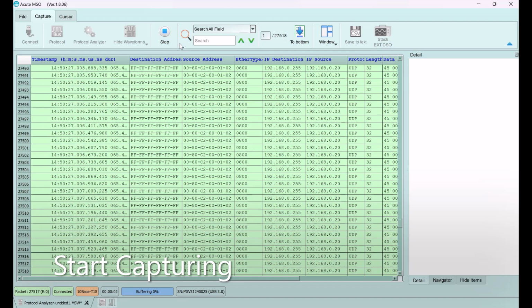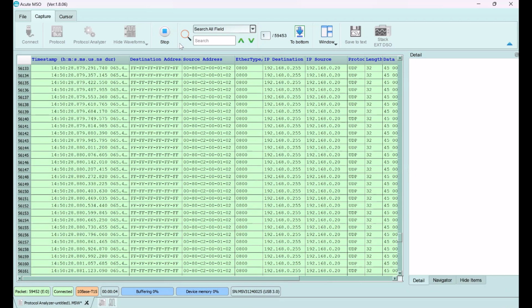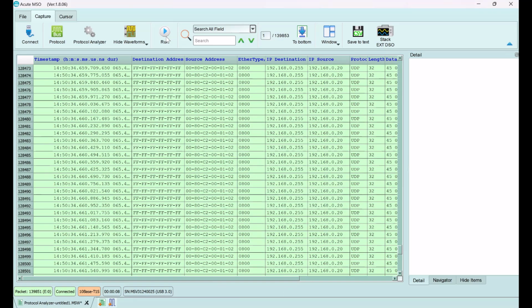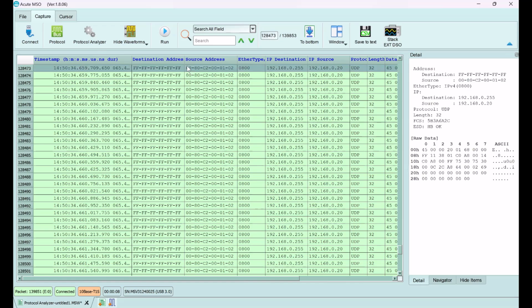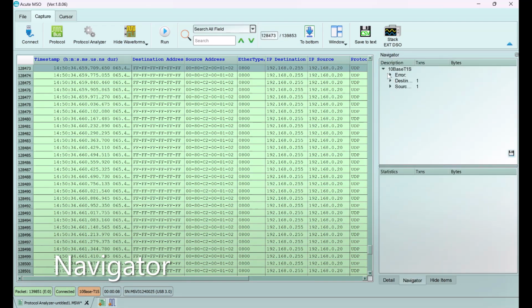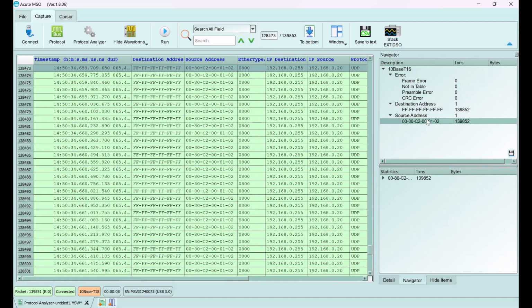Using Protocol Analyzer mode, we can capture data for an extended period, identify specific data like an error or address, and set it as a trigger condition in Logic Analyzer mode to view digital and analog waveforms. Use Navigator to check data statistics and find a specific data as the desired trigger condition.